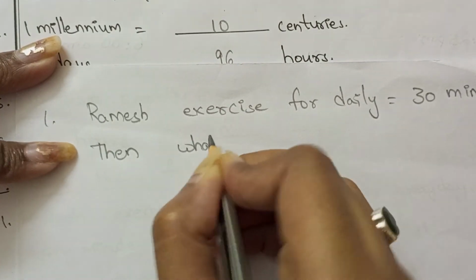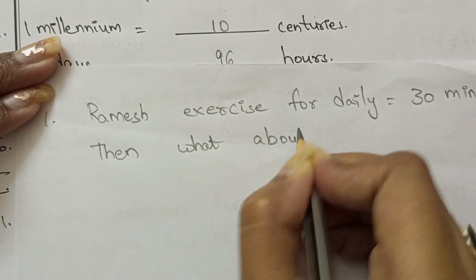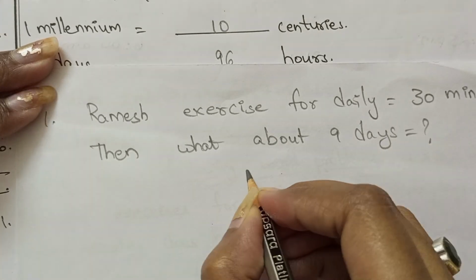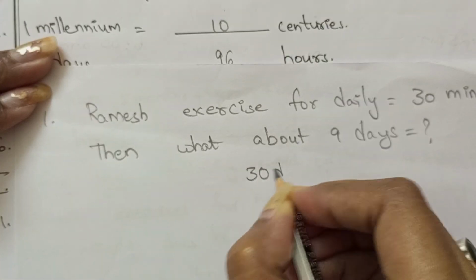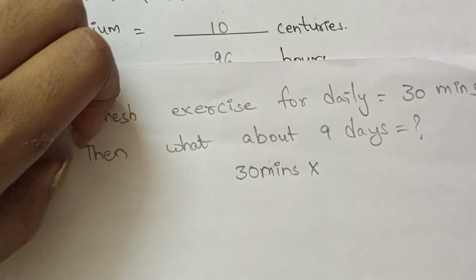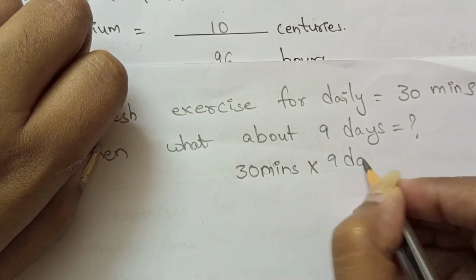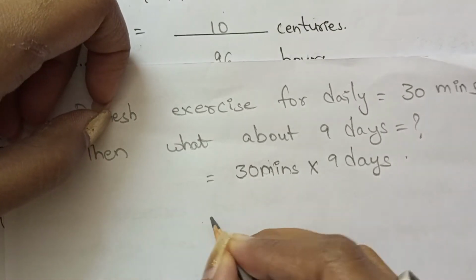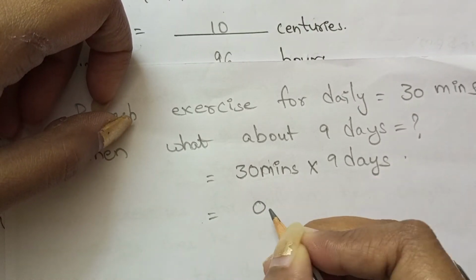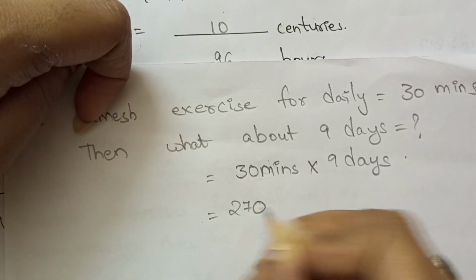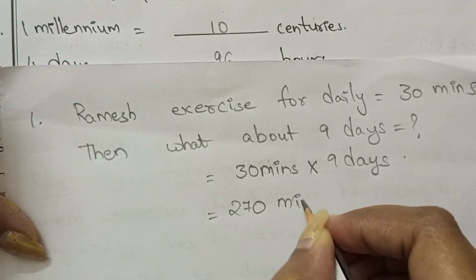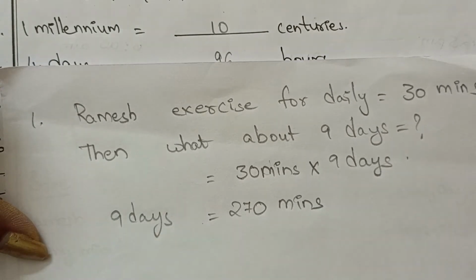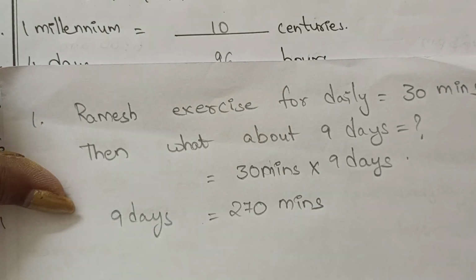Then what about 9 days? It is equal to question mark. So we can multiply 30 minutes into 9 days. 9 zeros are 0, 9 threes are 27. So 270 minutes for 9 days. So 9 days workout is 270 minutes.